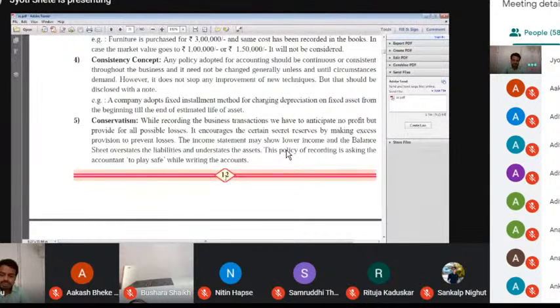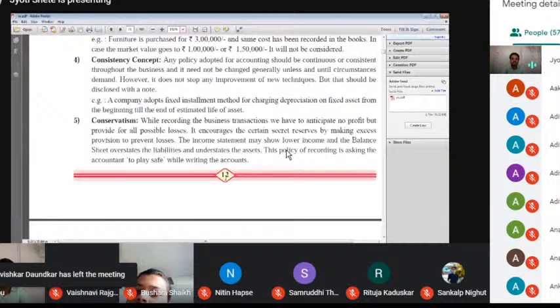For example, when the Government of India implemented GST in the market on 1st July 2017, they had to implement that law, not only for 1 year, not only 2 years. If any circumstances happen, then it will be changed. Otherwise these policies will be continued. That's what we call consistency.